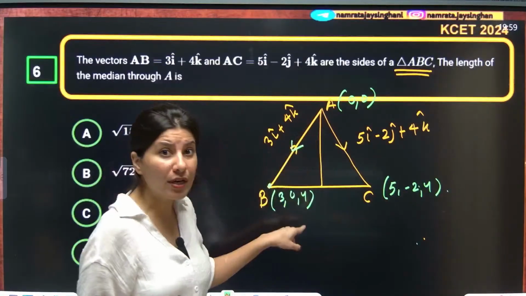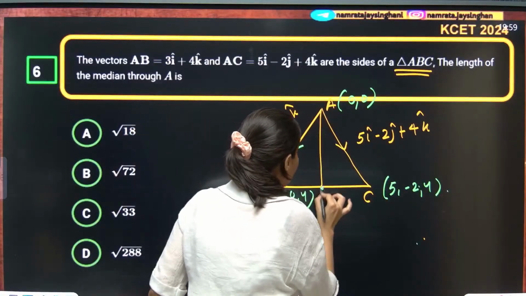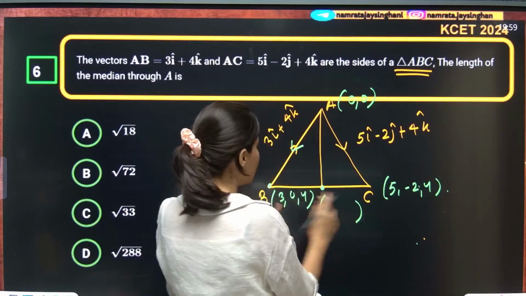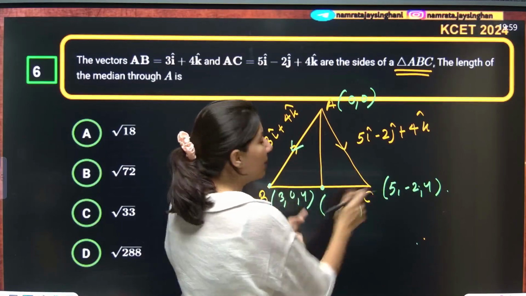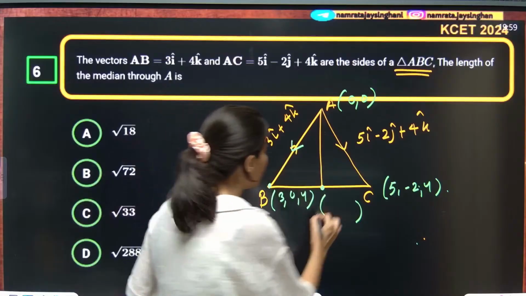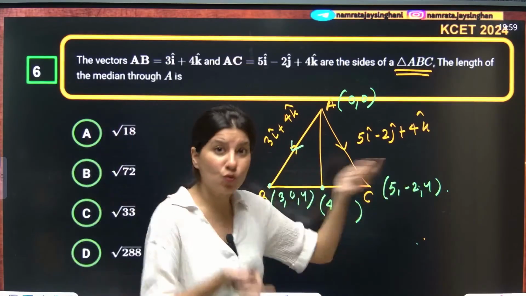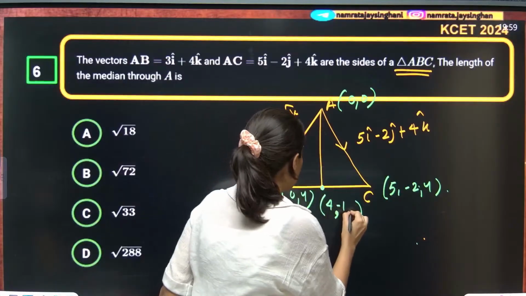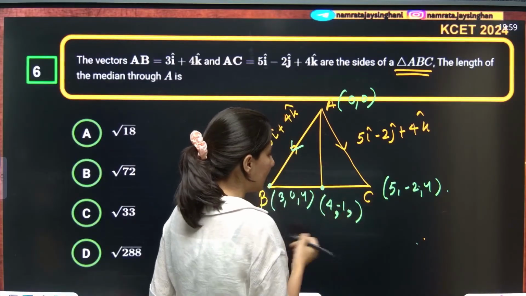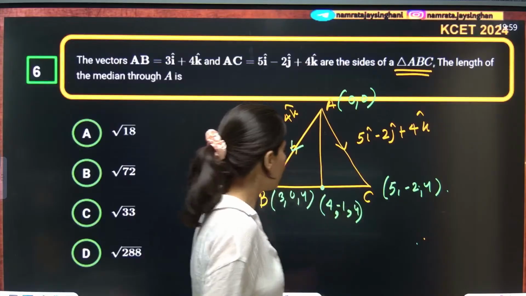Now, the median you are looking for, so you need this coordinate. This will be the midpoint of B and C. So 3 plus 5 is 8, 8 by 2 is 4. How to calculate midpoint? I hope you know that. 0 minus 2 by 2 is minus 1, and 4 plus 4 is 8, so 4 again. So M is 4, minus 1, 4.